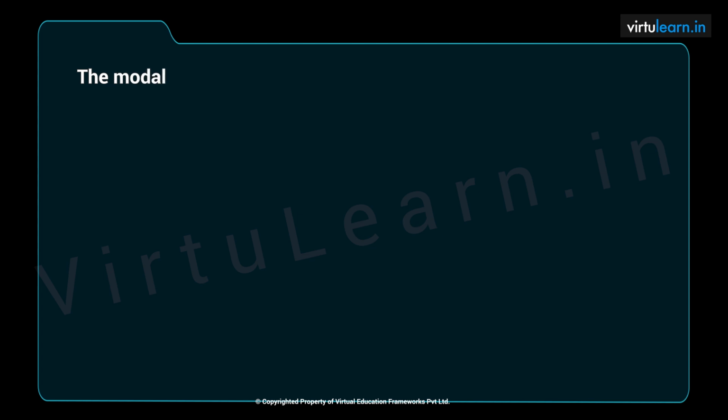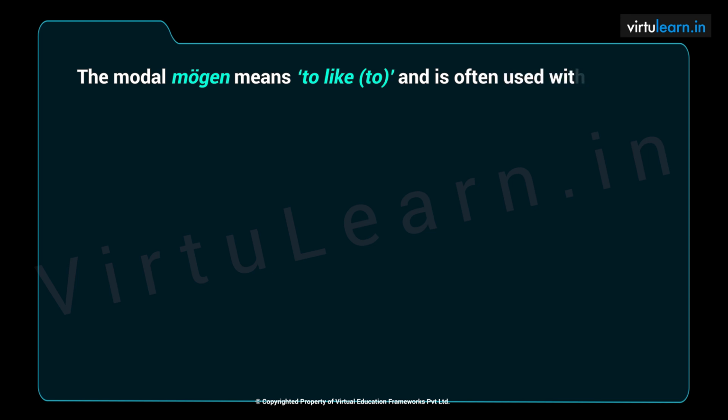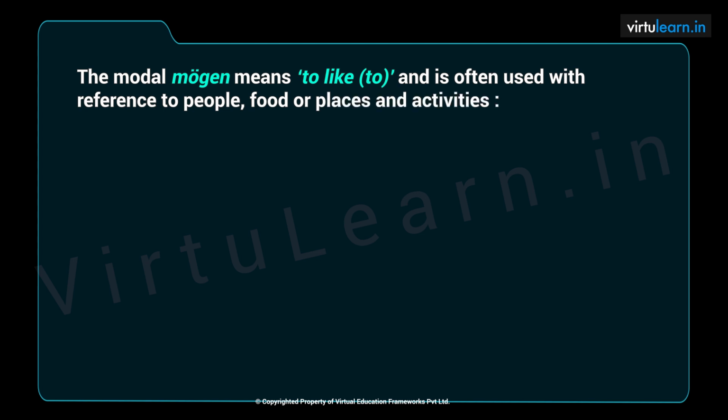The modal mögen means to like and is often used with reference to people, food or places and activities. For example, Ich mag Sachin Tendulkar. I like Sachin Tendulkar.